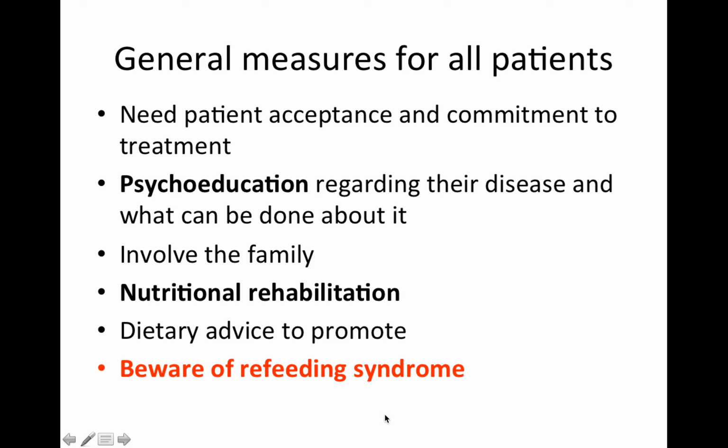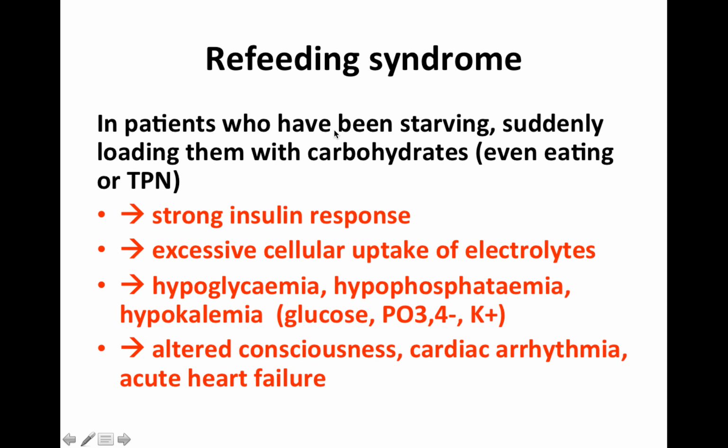So you give all this great advice, they go home and they start eating like a normal person. This can actually be quite dangerous and they may get this refeeding syndrome. For patients who have been starving, suddenly loading them with carbohydrates, just orally or through TPN, results in a strong insulin response and excessive uptake of electrolytes. This results in hypoglycemia, hypophosphatemia, and hypokalemia. This results in altered consciousness, cardiac arrhythmias, and acute heart failure. And so these patients often need an IV drip with supplementary electrolytes within the drip.